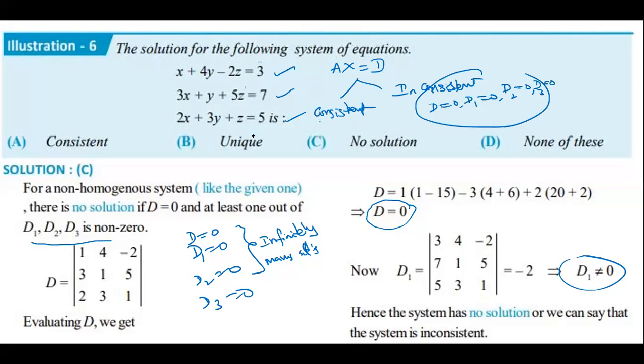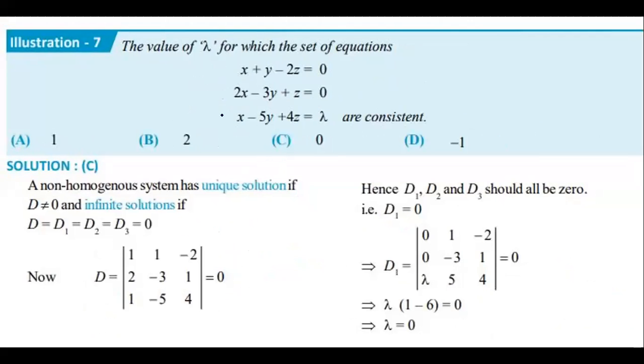But consistent means what? Delta D is equal to 0. Unique means what? The determinant must be not equal to 0. Infinitely means, that's why I wrote here. See? Now I'm taking another example, dear students.